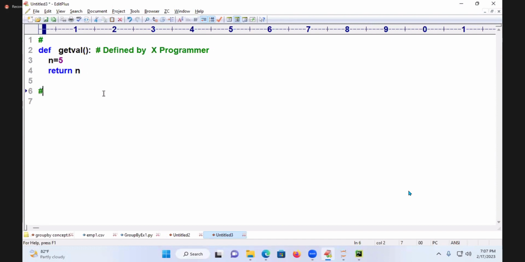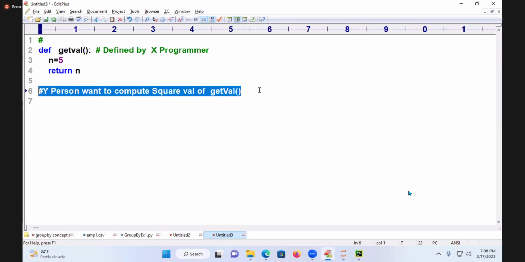So now I am writing Y person wants to compute what? Square of the value of what? A function called what? Get value. Whatever the value returned by get value, for that value they want to compute the square.